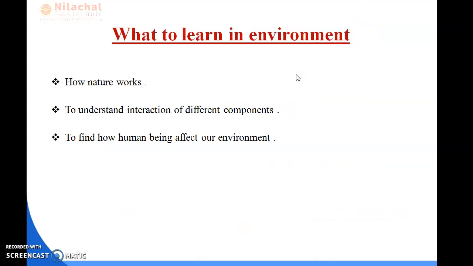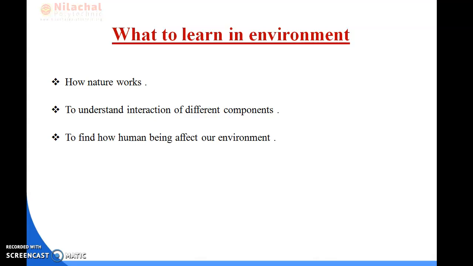So next one is what to learn in environmental science. In environmental science, what do we learn? First, we learn how nature works, to understand the interaction of different components, and to find how human beings affect our environment.